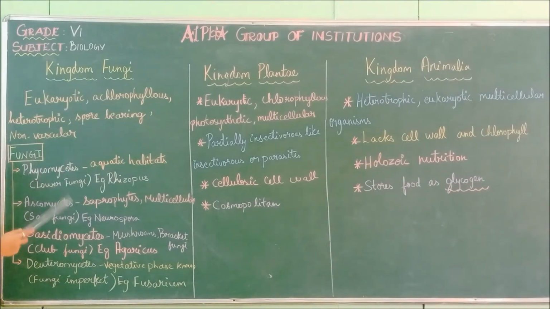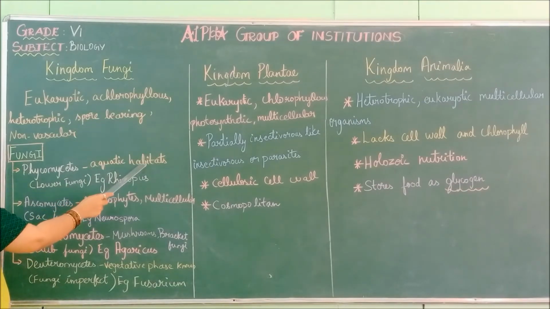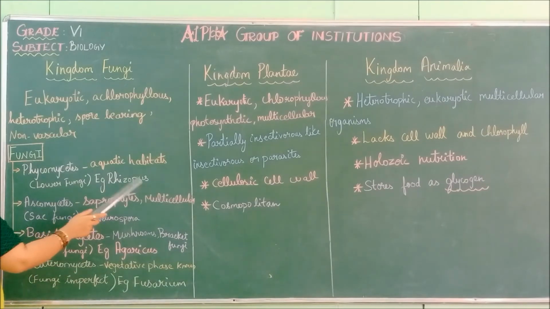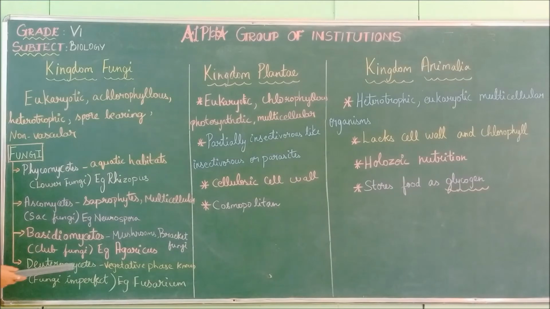The fungi are divided into 4 subtopics. First is Phycomycetes. They are also called lower fungi. They live in aquatic habitats, in water only. Example, Rhizopus. Ascomycetes are also known as sac fungi. They are saprophytes. They live on dead and decayed matter. They are multicellular. Many cells are present. Example, Neurospora. The third is the Basidiomycetes.